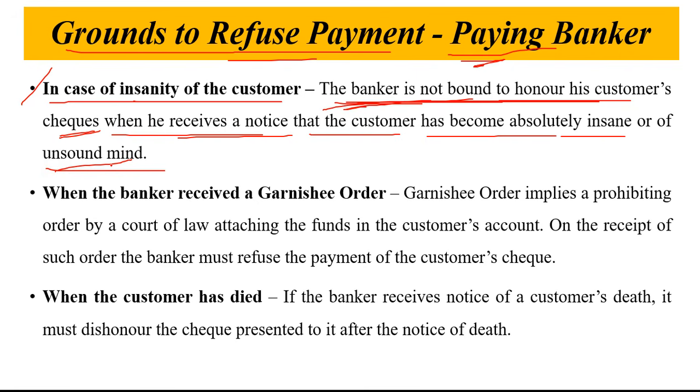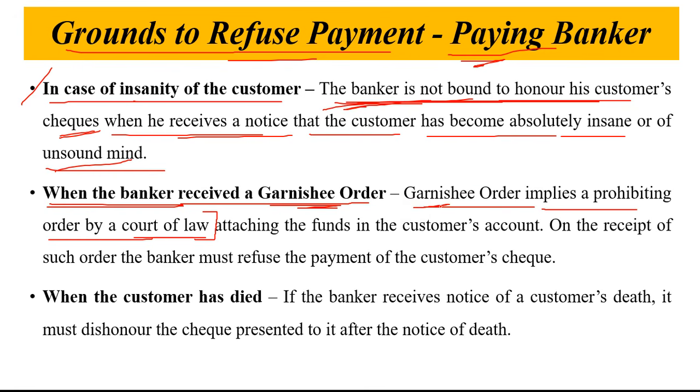Okay, unsound mind. So in that case, the paying banker can refuse to make the payment to the customer. Next, the banker can refuse the payment when the banker receives a garnishee order. Now garnishee order implies a prohibiting order by the court of law. It is the order which the court gives to the banker to refuse the payment of the customer. So that is garnishee order.